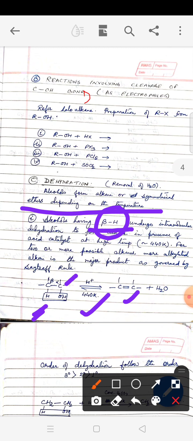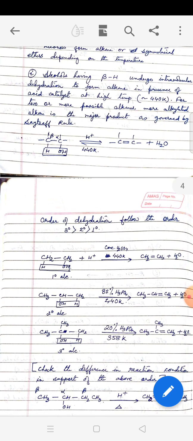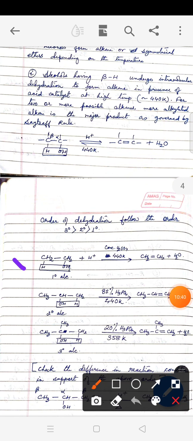And the hydrogen attached to the beta position is called beta hydrogen. So it is very important to have a beta hydrogen in alcohol to undergo elimination reaction or dehydration reaction to form alkene.